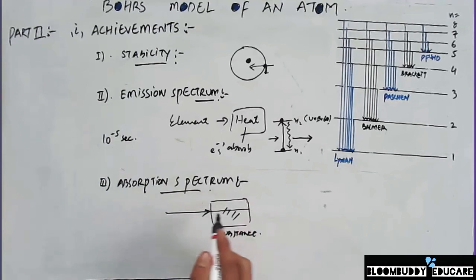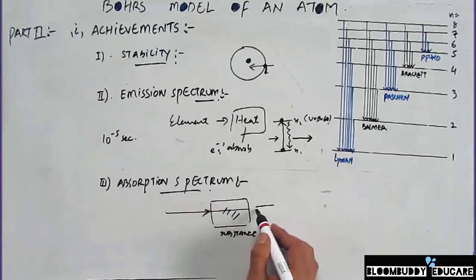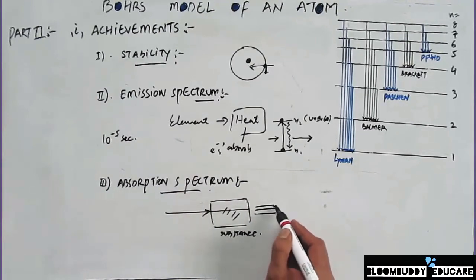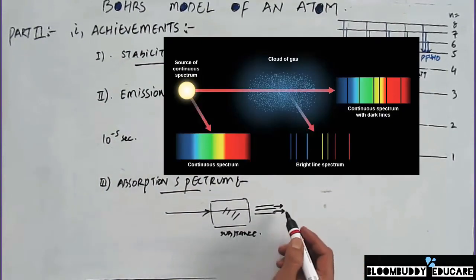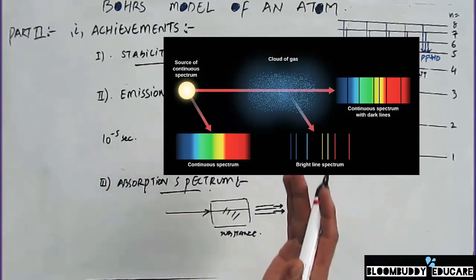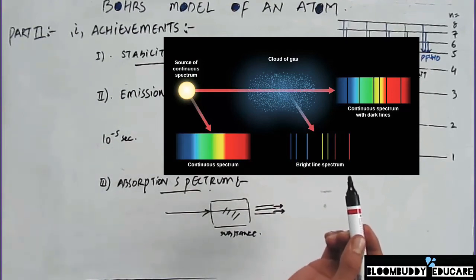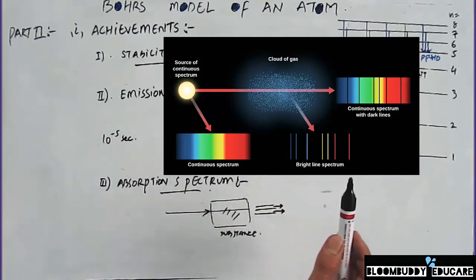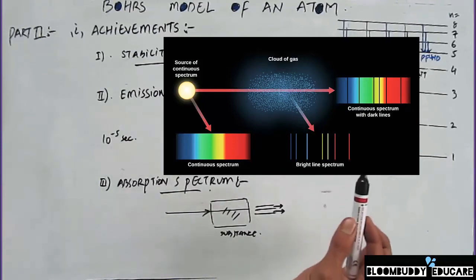If this electromagnetic radiation contains different types of radiations, as we know the electromagnetic spectrum has the visible range, ultraviolet range, infrared range, and all other radiations, some of the radiations you will see from the spectrum are missing. These regions wherein radiation is missing, I'll be showing in one of the diagrams on the top right corner, where you can see that there are black spots. These black spots wherein you don't find any lines become the absorption spectra, while the lines where you see the fluorescent lines are an emission spectra.